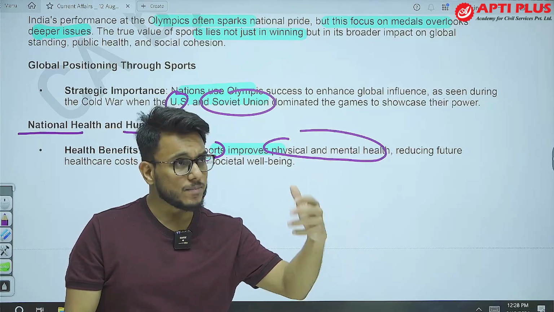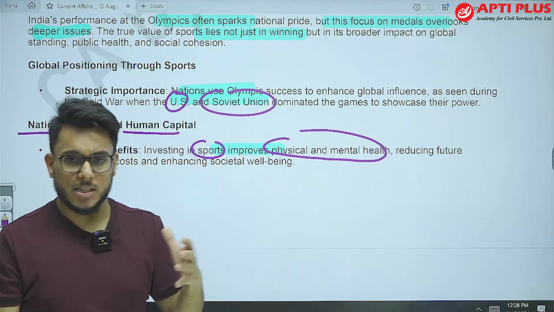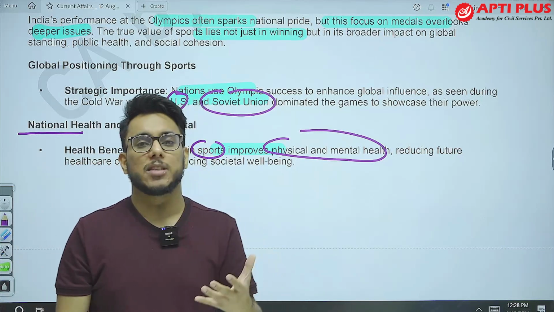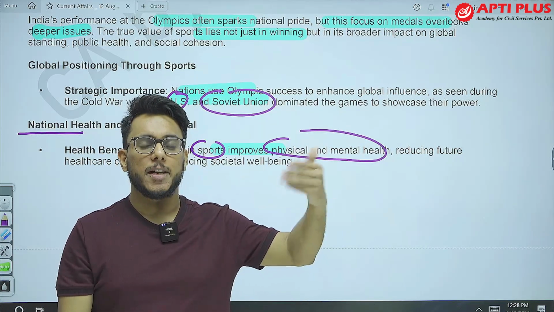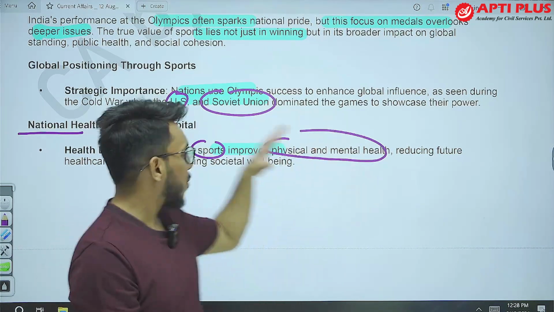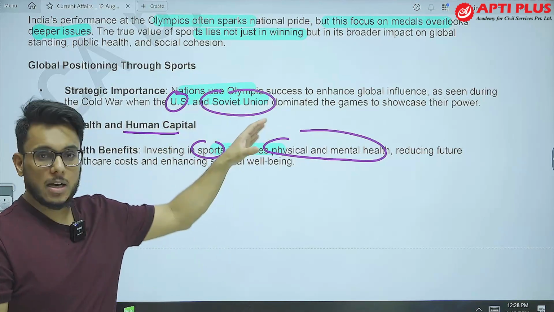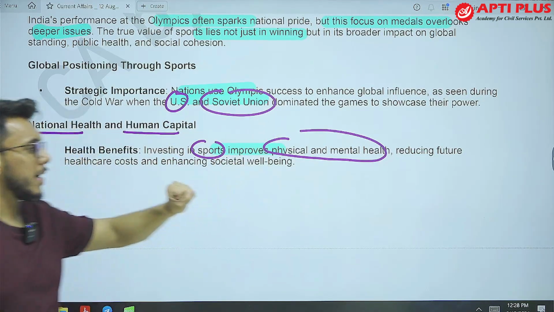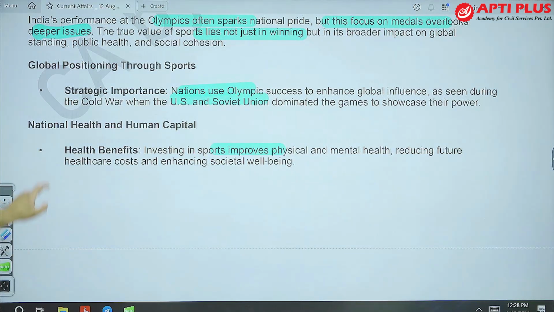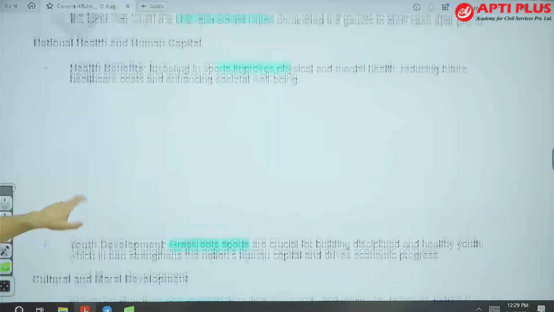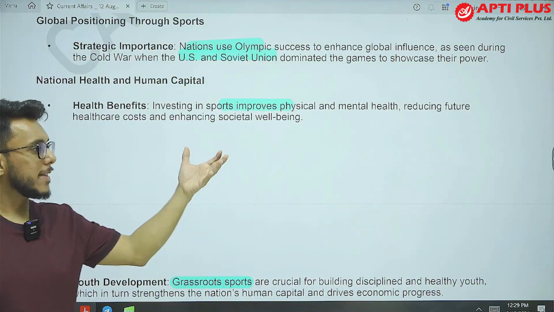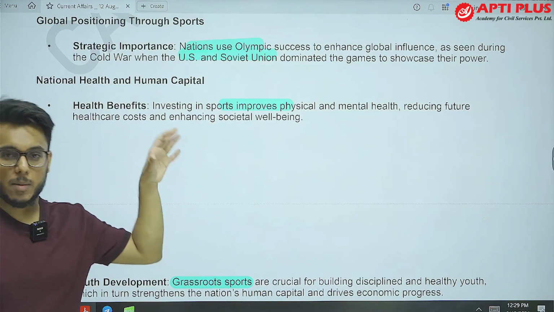Drug addiction is there, obesity is there, poor lifestyle is there. All that can be avoided if our youth is engaged in sports. So sports have a positive impact on physical and mental health also. Then by this positive impact on healthcare, future expenditure on healthcare can be reduced.